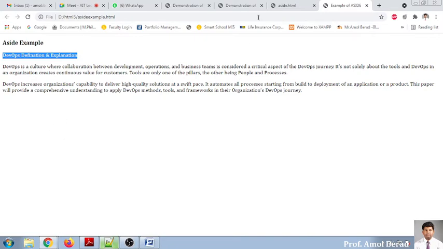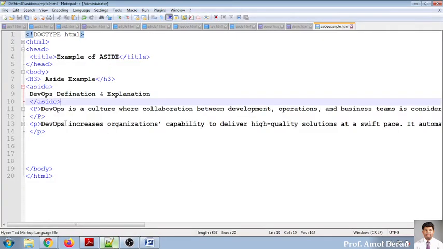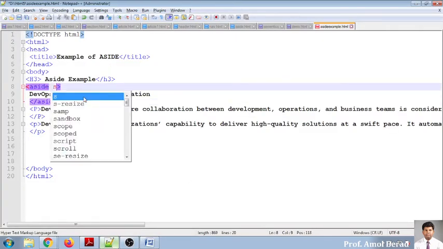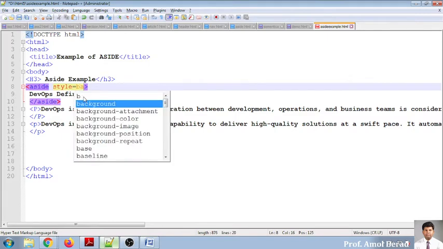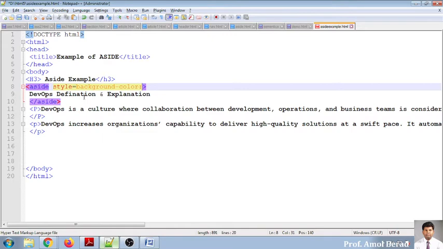DevOps definition. Now I need to give some highlighting to it. So I will be using a style. That's what I have said, that style. I want to specify some styles for that also. So I will give some background color over there. For that purpose, does anyone know the attribute of background color? It is background-color colon gray. Okay. I need to write my style sheet within single quotes, or you can use double quotes also, no problem. Okay. So this is my first property.